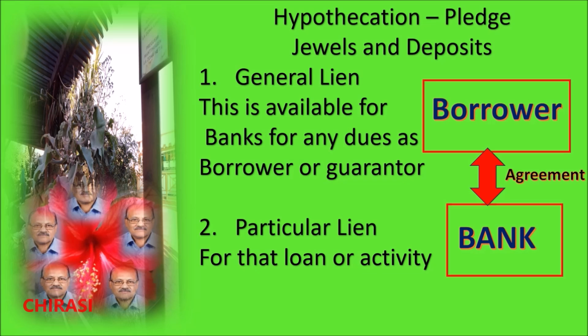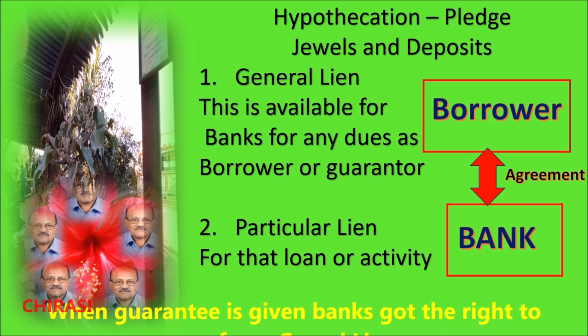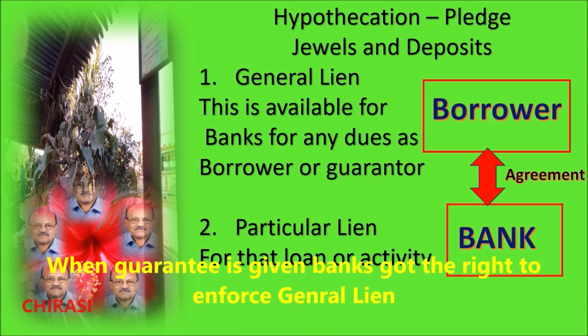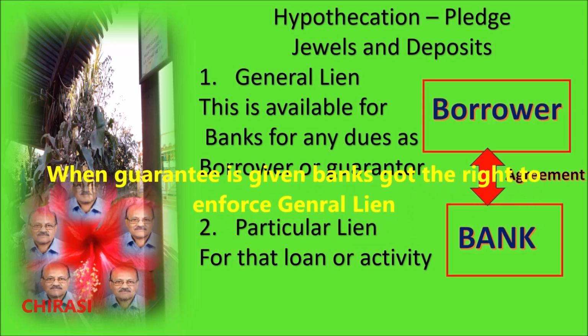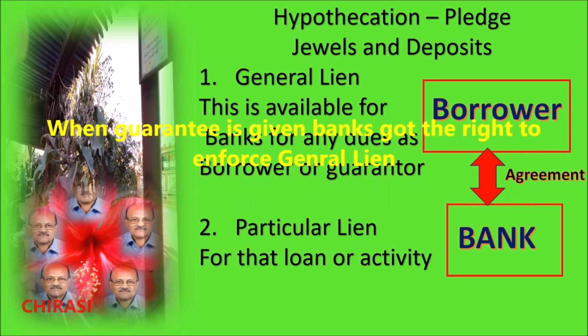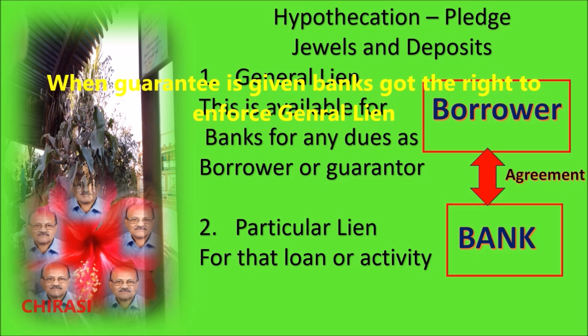Similarly, in the case of deposits, before the maturity date, they can adjust and recover the dues. So this right is available. And please remember, when you have given a personal guarantee, banks have a right on your deposits, even though you have not borrowed but stood as a guarantor. This right is called the general lien.